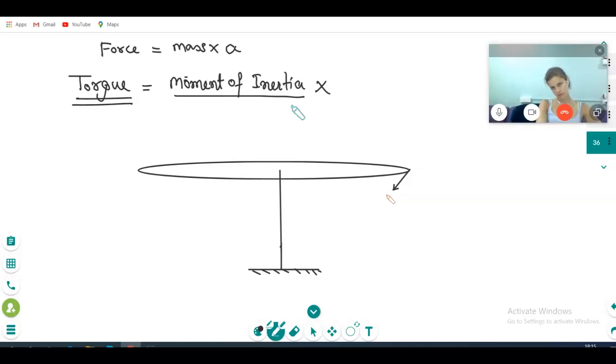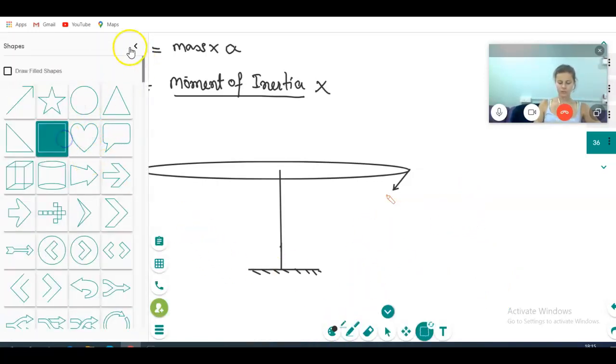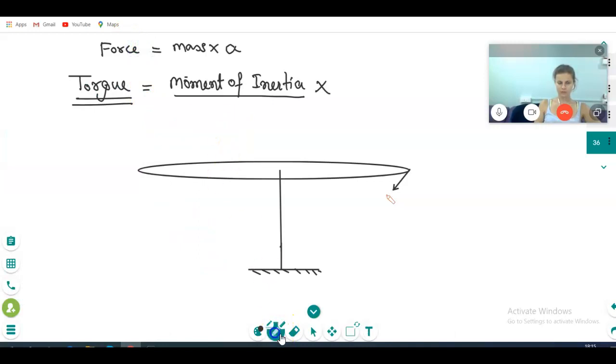So now suppose I will give one example. Suppose your home has a door or not. So you said torque is moment of inertia on acceleration? No, that is the angular acceleration alpha. Alpha is compared with angular acceleration, mass will be compared with moment of inertia. Very similar way.